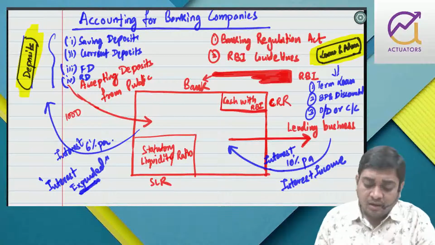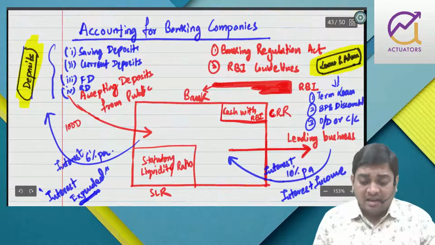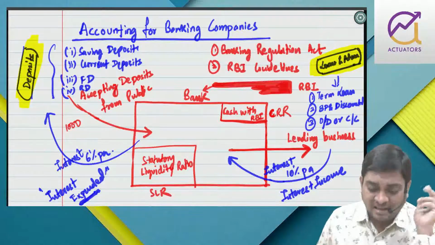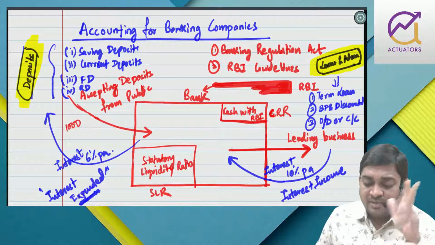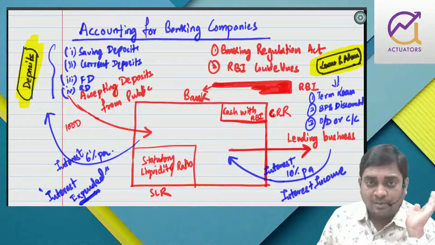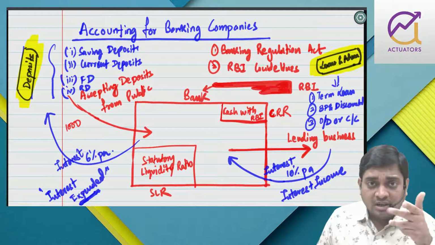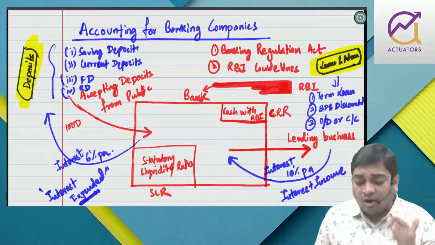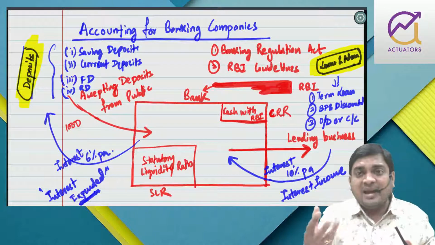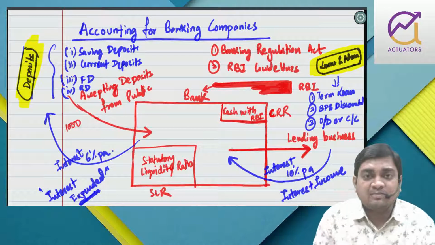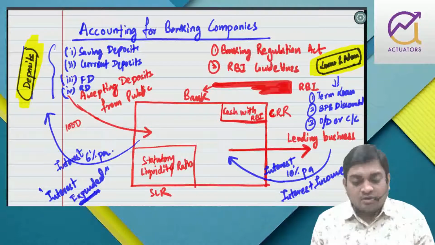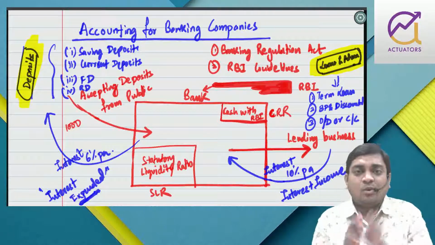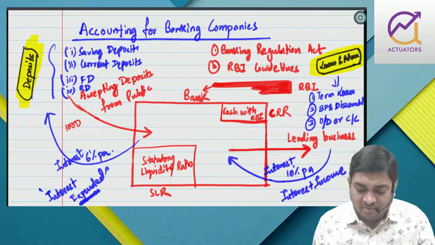Now, basically, accounting of banking companies means our target will be to prepare the profit and loss account and balance sheet of a banking company. That format is prescribed in the Banking Regulation Act, and you have to follow the RBI guidelines. One more thing before moving into this chapter: there are a lot of accounting treatments of some items that we need to learn before we move into the P&L and balance sheet. So item-wise I will explain and do sums on that, and then overall we'll try to prepare the P&L and balance sheet of a banking company.